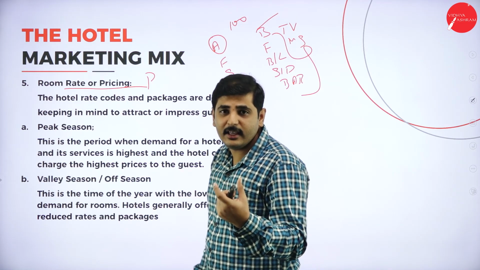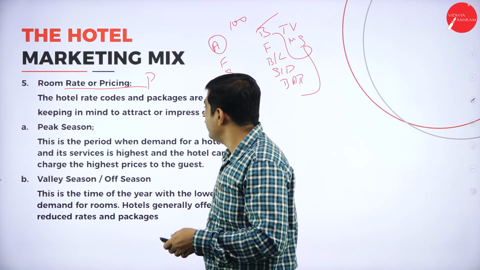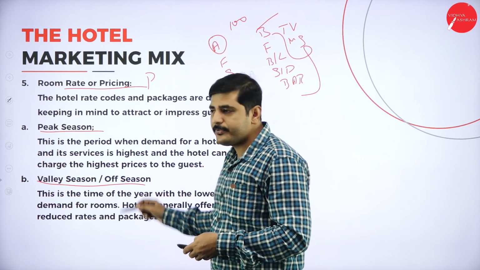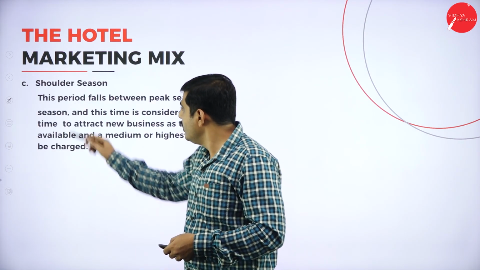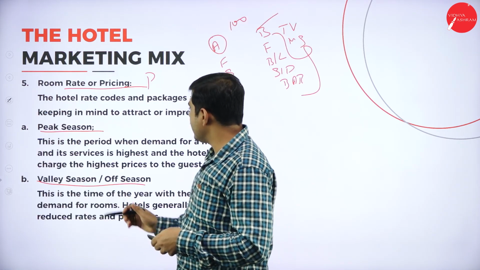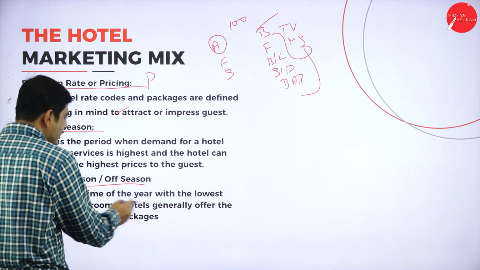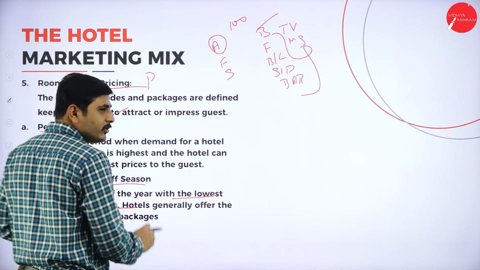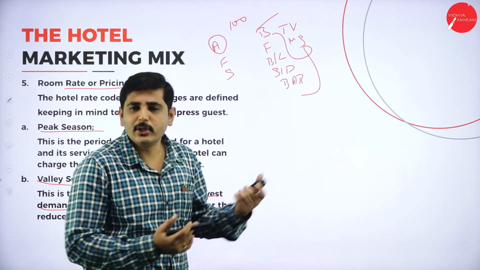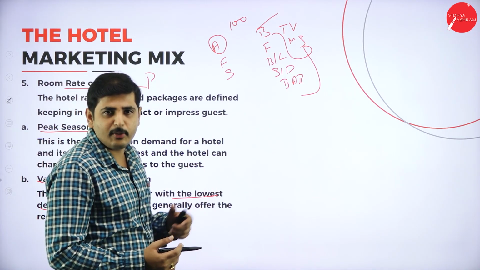Like this, the customer will think about how many benefits they will get for whatever amount they pay. That's why we have segregated the pricing on the basis of peak season, valley or off season, and shoulder season. In the peak season we will charge more, in the valley season we will charge less. The lowest demand for rooms happens due to calamities, for example because of Corona, when the hotel industry is not going well. Then they will charge a very low, basic rate.